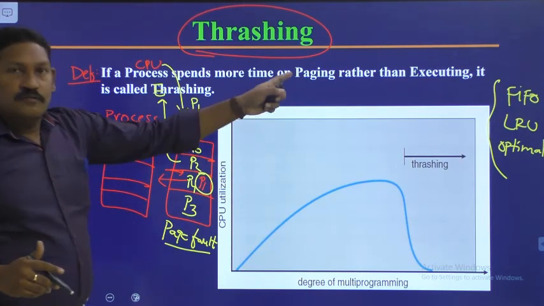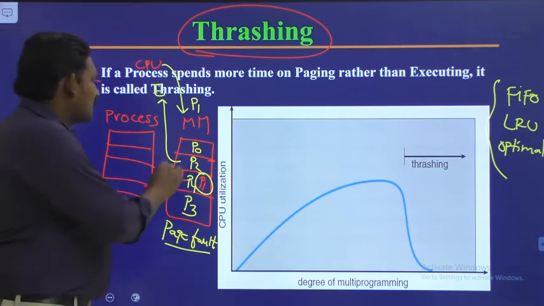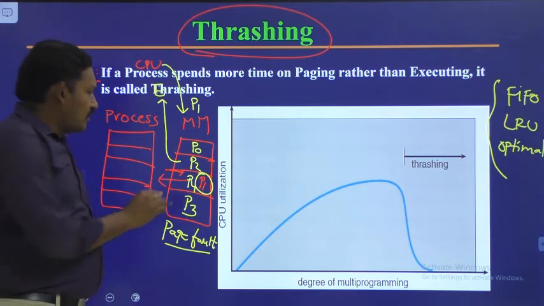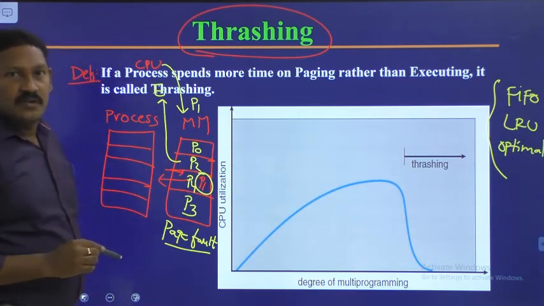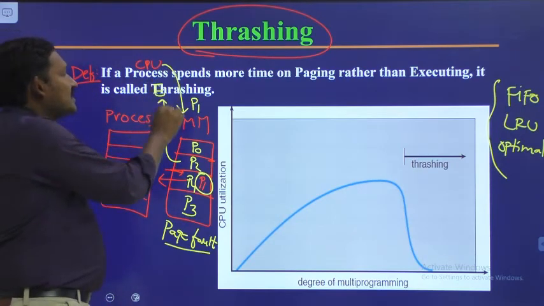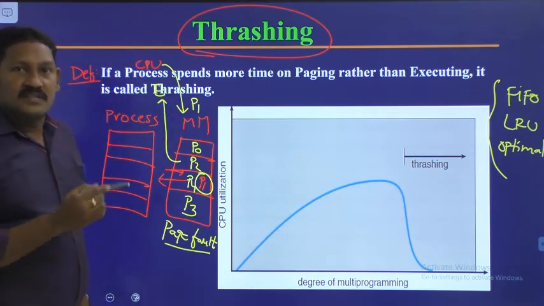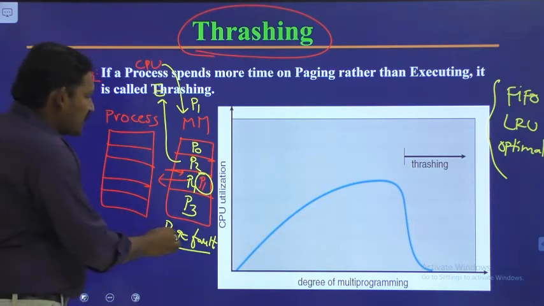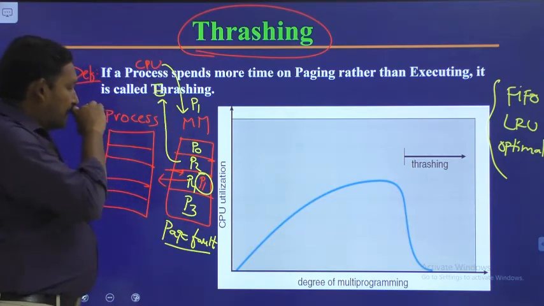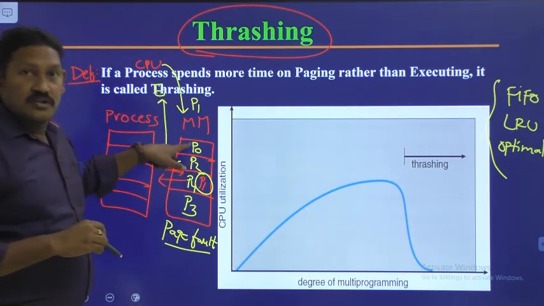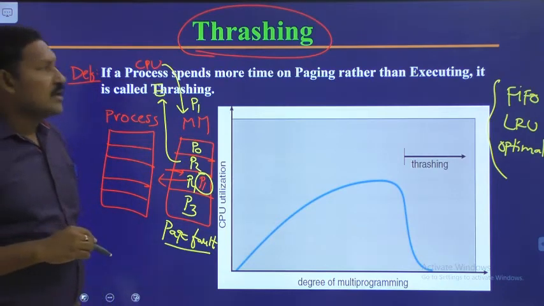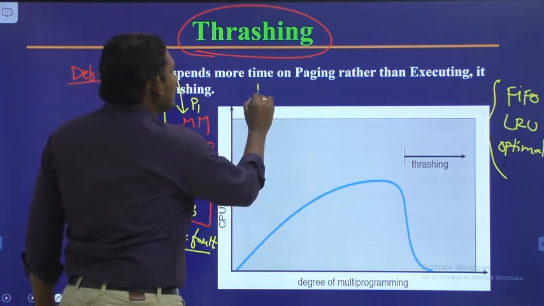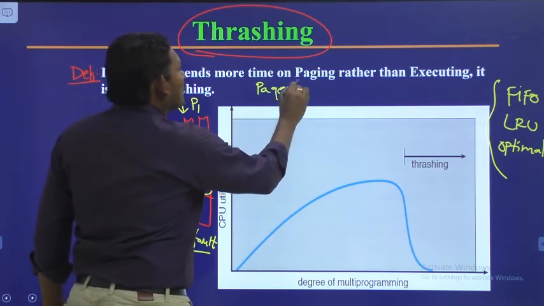By using any one of those three, since the CPU is searching for page P1 now, P1 will be replaced. Like that, if the CPU is searching for some other page and it is not available, again a page fault will occur, and that particular page will be brought into the main memory. Like this, a number of page faults will occur.